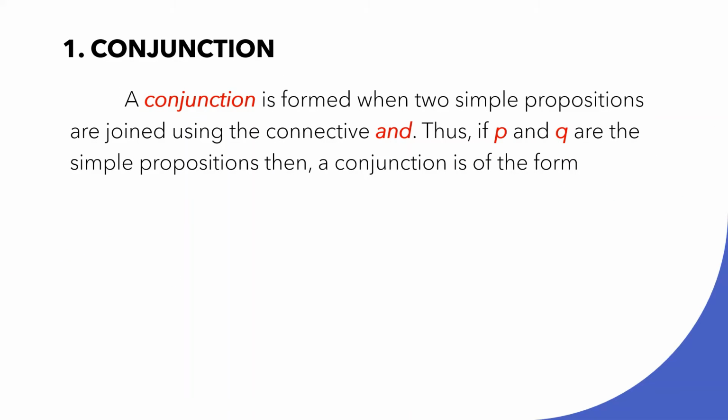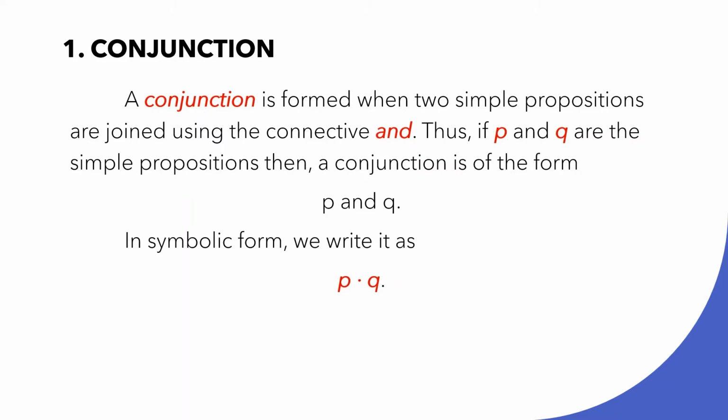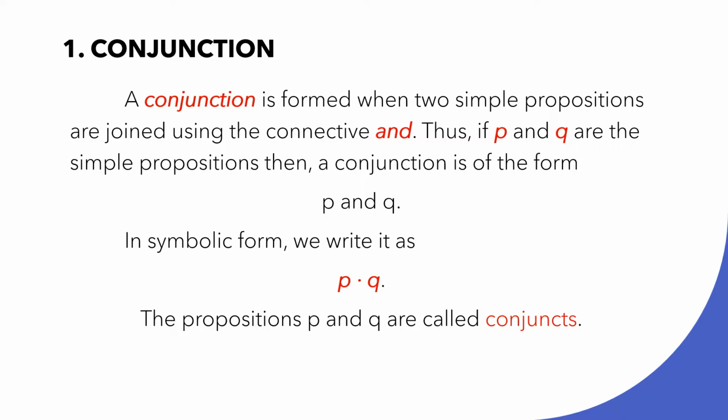Let's start with a conjunction. A conjunction is formed when two simple propositions are joined using the connective "and". Thus, if P and Q are the simple propositions, then a conjunction is of the form P and Q. In symbolic form, we write it as P dot Q. So take a look, there's a dot in between P and Q. The propositions P and Q are called conjuncts.